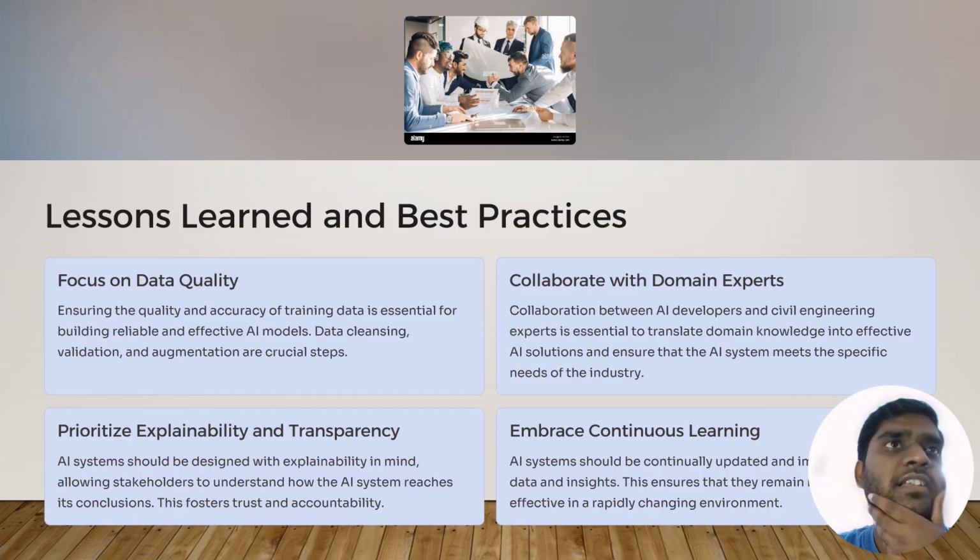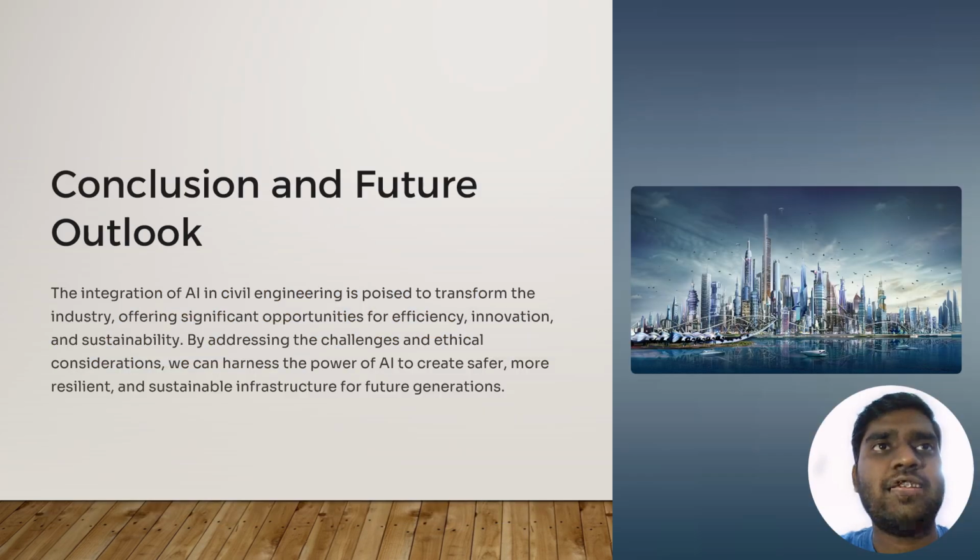And then finally, lessons learned. Focus on data quality. Ensuring quality and accurate training data is pretty much essential. Then collaboration with domain experts, which we will definitely do. Embrace continuous learning: AI systems have to be continuously updated. Prioritize explainability and transparency. This has to happen.